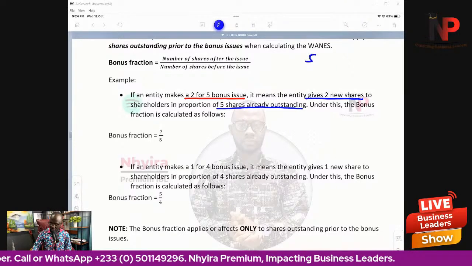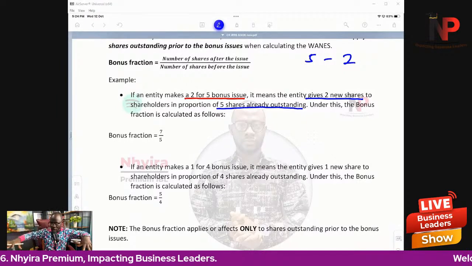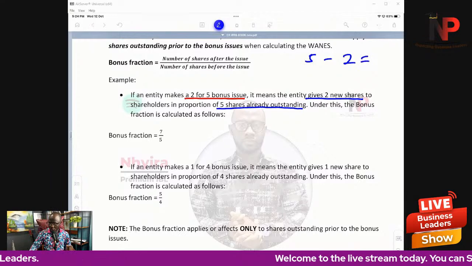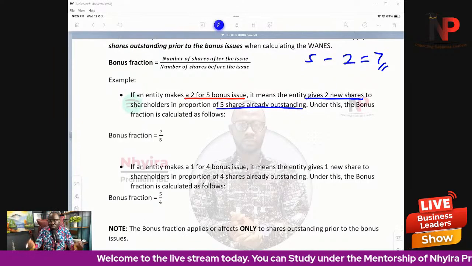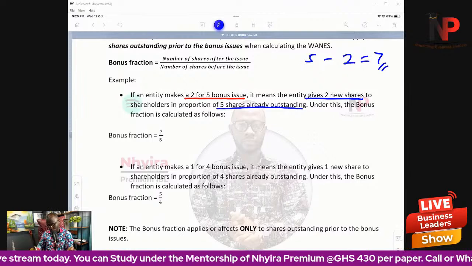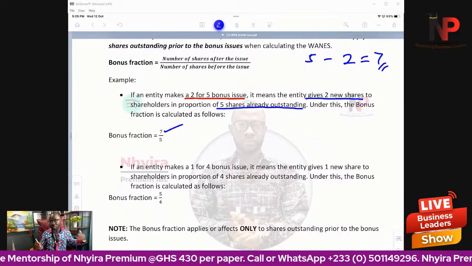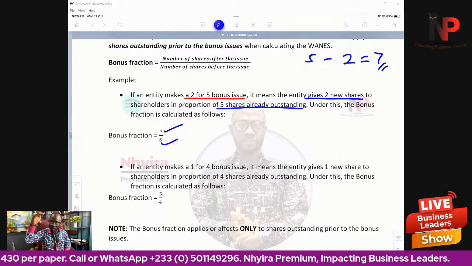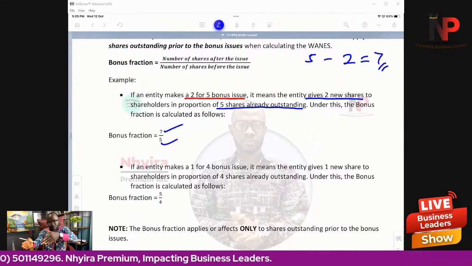So if you have 5, we give you 2 new shares. After the issue, you now own 7 shares. So the bonus fraction is the shares you now own after the issue, which is 7, divided by the shares you were owning before the issue, which is 5. So our bonus fraction becomes 7/5 in the context of this question.